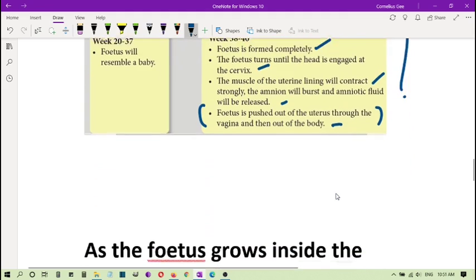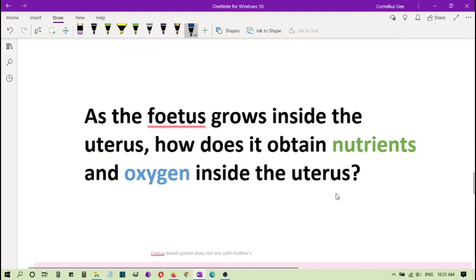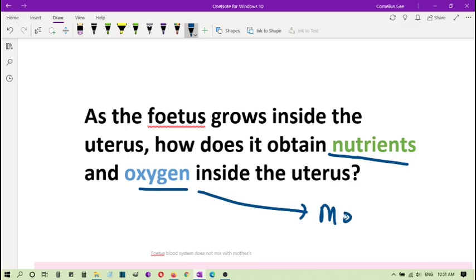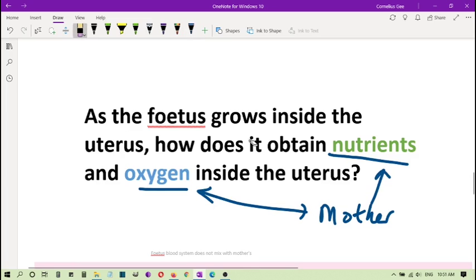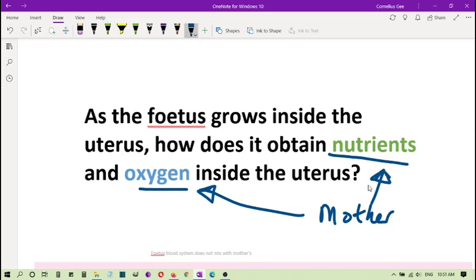Okay, so we continue and see this important part here also. As the fetus grows inside the uterus, how does it obtain the nutrients and oxygen? Since the fetus cannot order any food online, of course the nutrients and the oxygen must be coming from the mother. The mother has to give the nutrients and oxygen since the fetus is growing inside the mother's uterus.